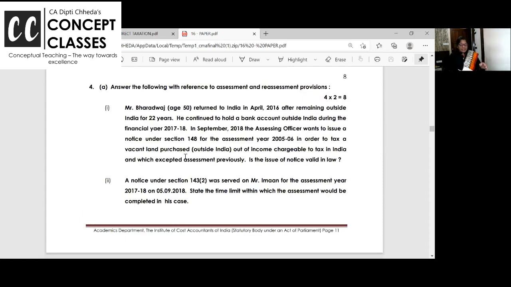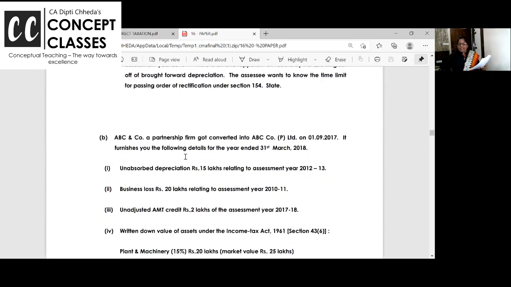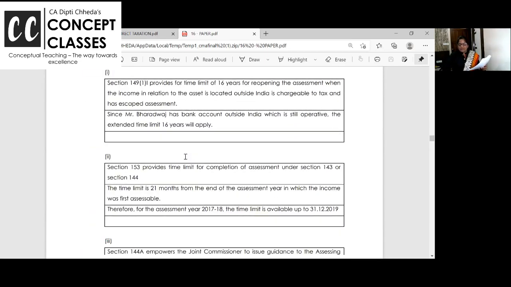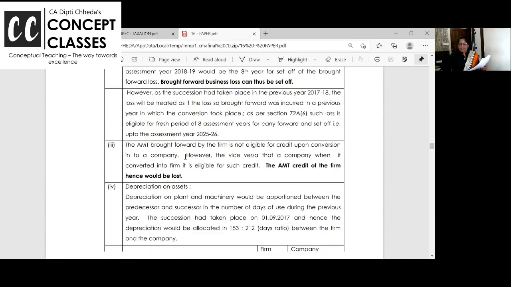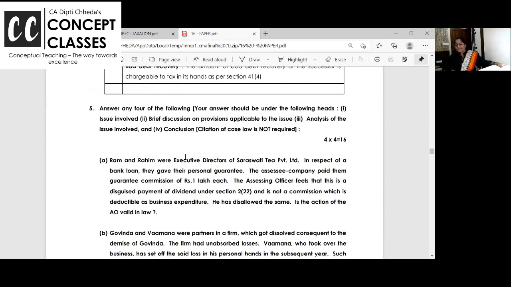This is for the assessment procedure. Assessment procedure related nice questions are asked. 153, 154, best judgment assessment, and all. Okay, let us take up the case laws.